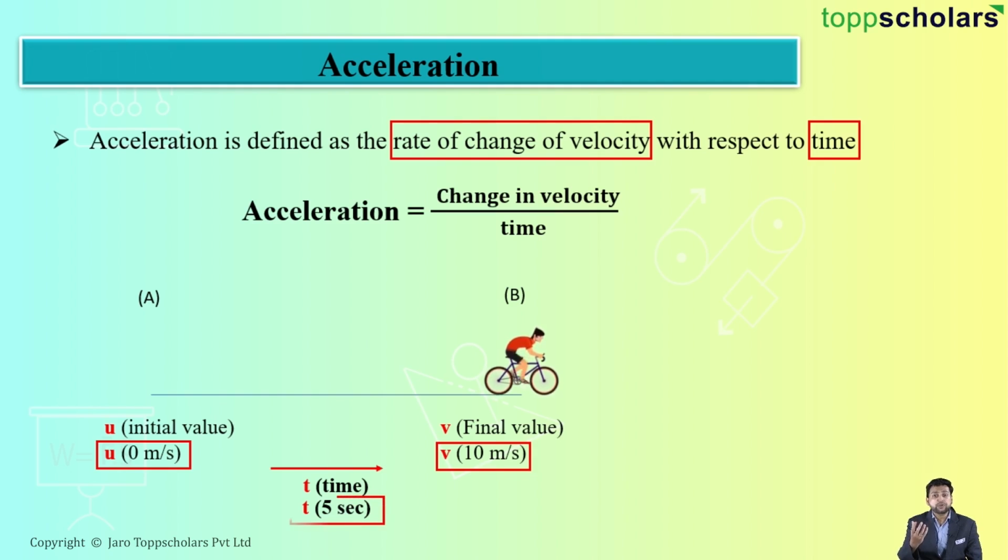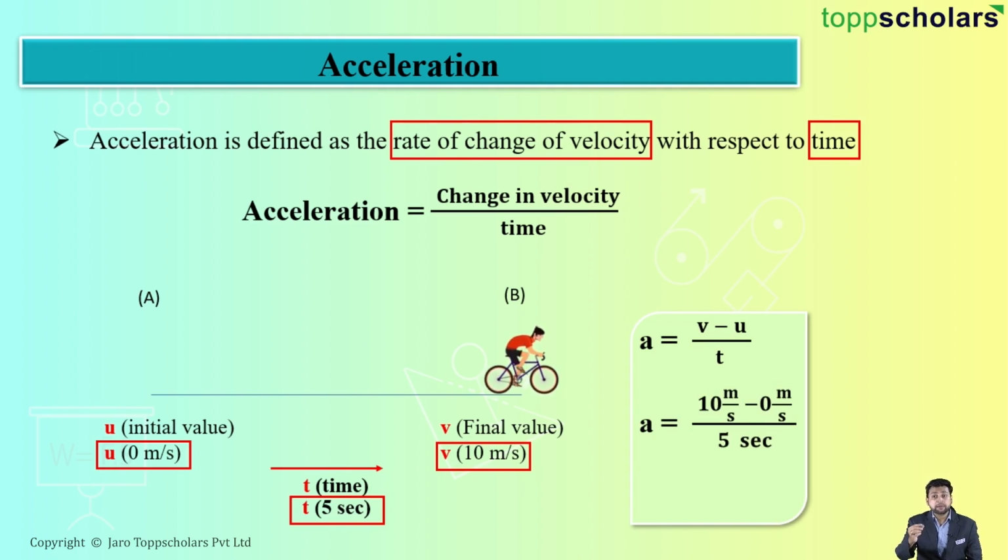Now, how will you calculate the acceleration? The equation of acceleration can be given as a equals v minus u upon t, where v is nothing but final velocity, that is 10, u is initial velocity, that is 0, upon time, that is 5 seconds. So, the total value will be 2 meters per second square.